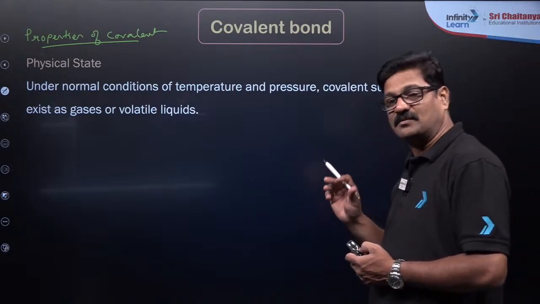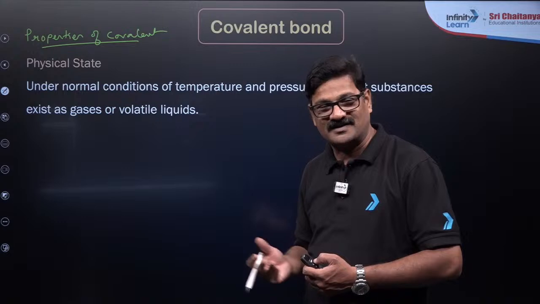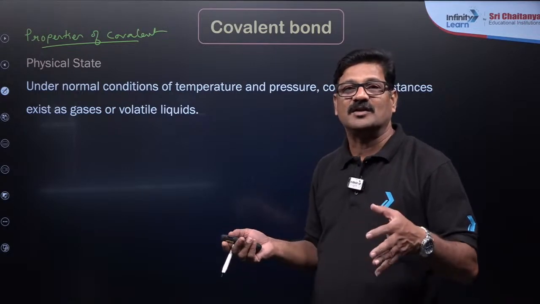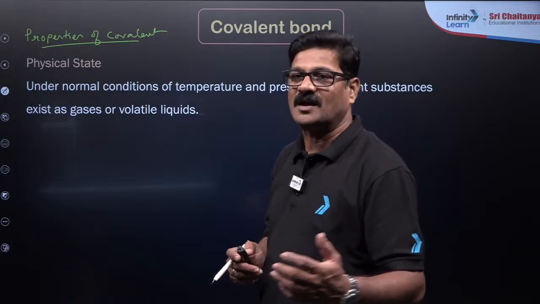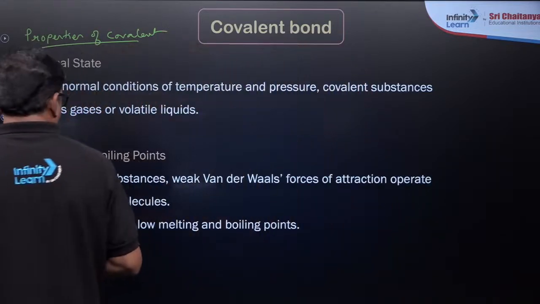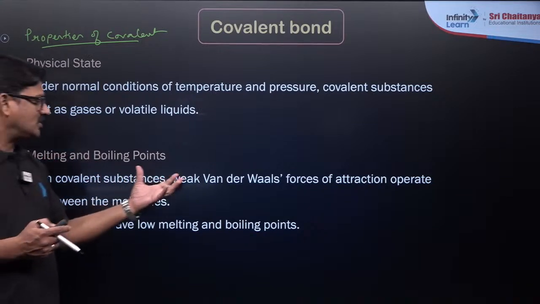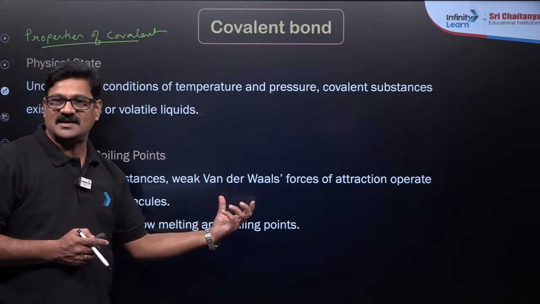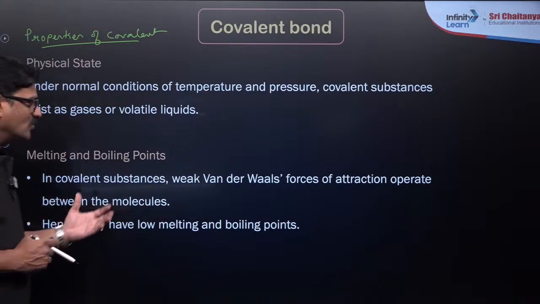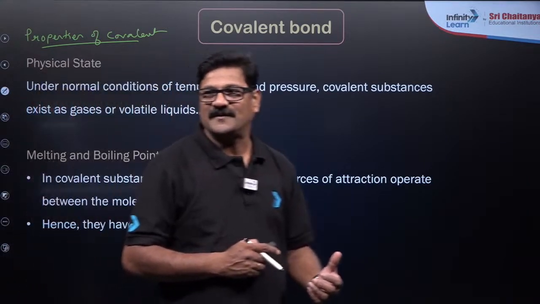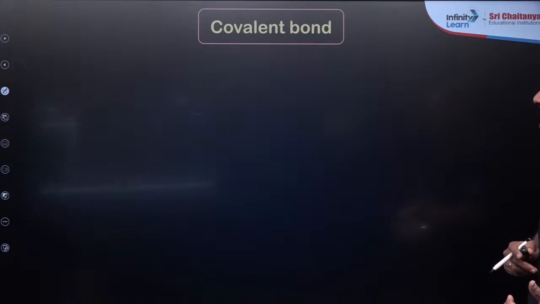Sometimes they are very hard, like diamond, graphite, silicon carbide. जब मॉलिक्यूल का पॉलीमर बनता है ना, इसका फिजिकल स्टेट अलग होता है. And melting point and boiling point, in covalent substances intermolecular forces are van der Waals forces of attraction, so they have very low melting point and boiling point. Okay, and so you can see physical state, and yeah, we discussed this.